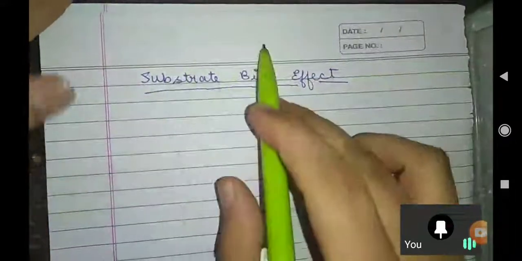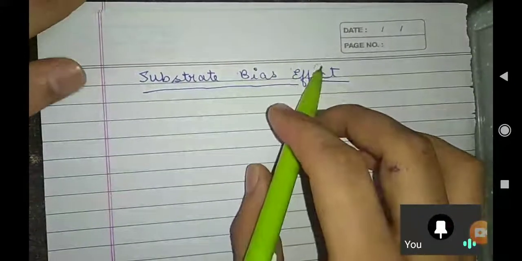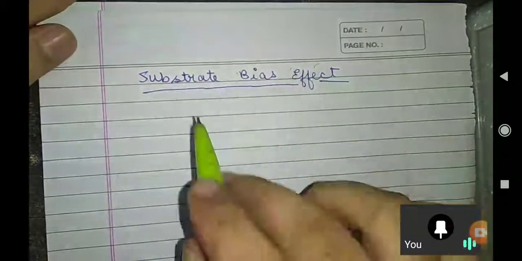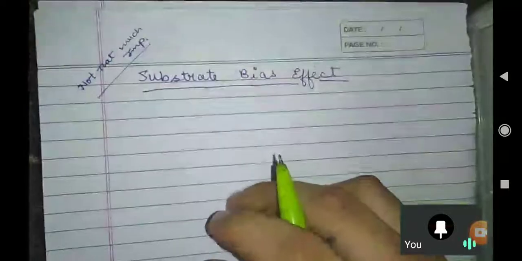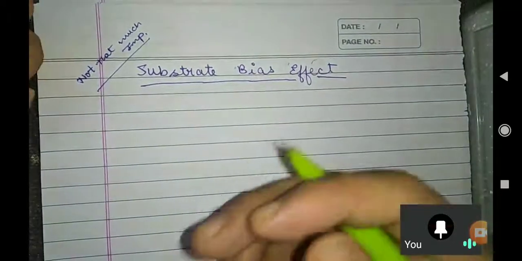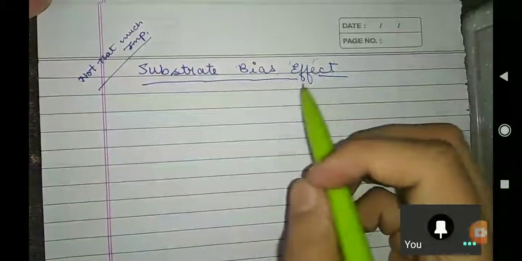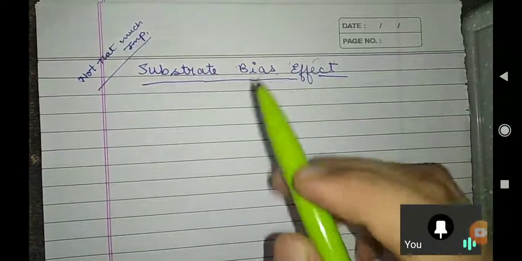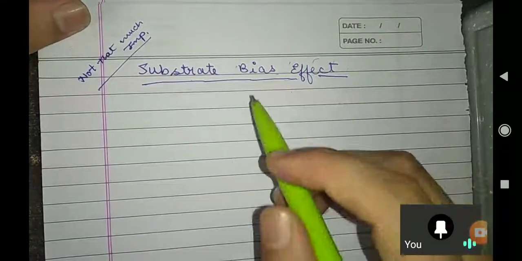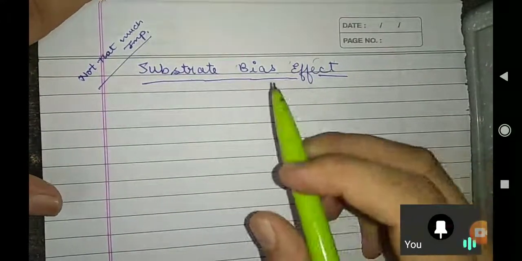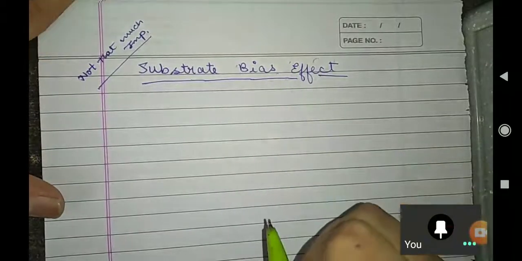See, I am already telling you this has not been asked in GATE examination, and I don't know whether they will ask or not, but my request is to just see it. Not that much important. I am telling you before only so that you can prepare yourself. There is some formula related to substrate bias effect. Why am I telling you this? It is just mentioned in the book, so I thought to share it with you all. There is very little chance, because this effect is not even explained in the book, but in case it comes in the exam, you can prepare it well.